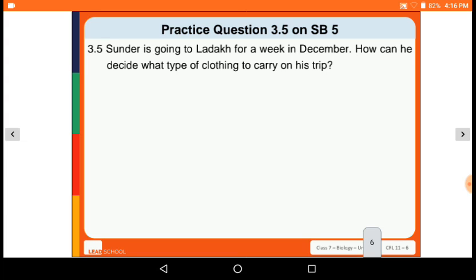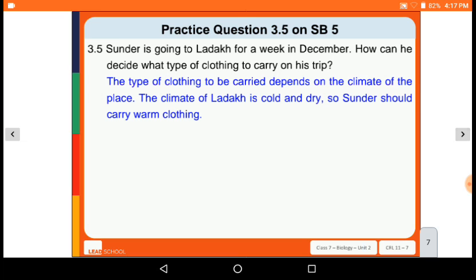Now Sundar is going to Ladakh for a week in December. How can he decide what type of clothing to carry on his trip? The answer is that the type of clothing to be carried depends on the climate of the place, and the climate of Ladakh is cold and dry. So Sundar should carry warm clothing.